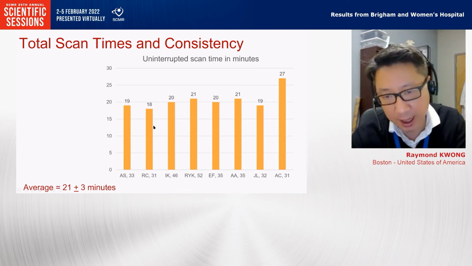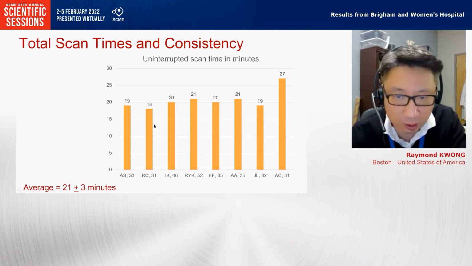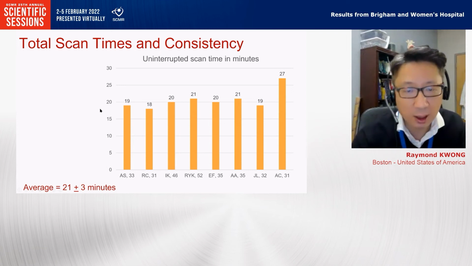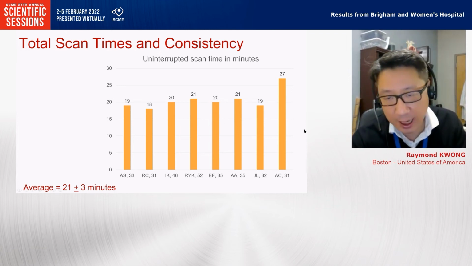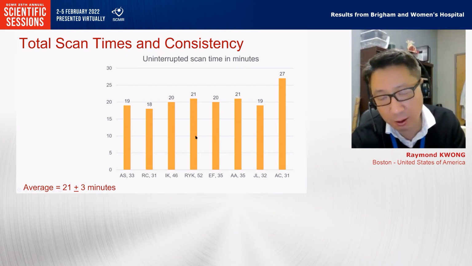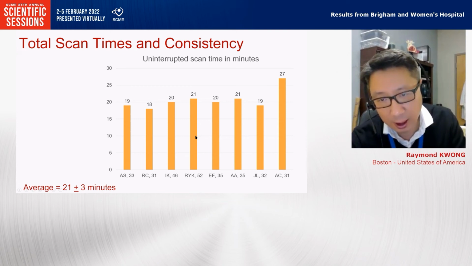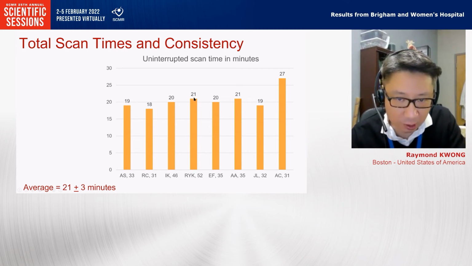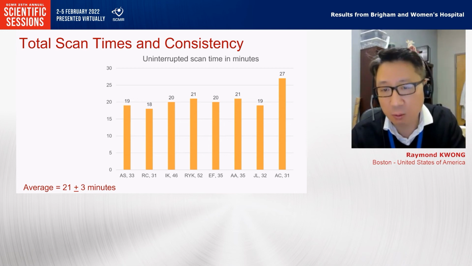So you can imagine that to overcome this sort of challenge, something automated is useful. This is just based on normal volunteers, but the consistency of scan time for this protocol is what drives a lot of interest here. When I was scanned, one thing consistently observed was that there's no interruption.